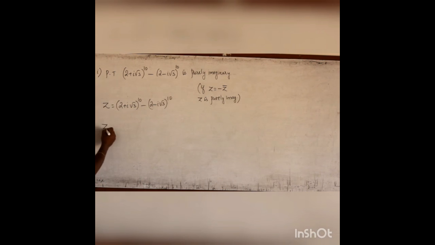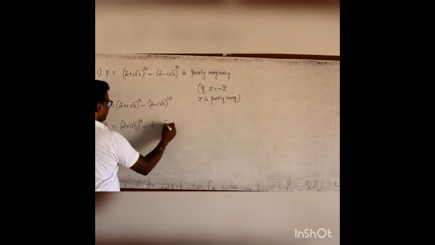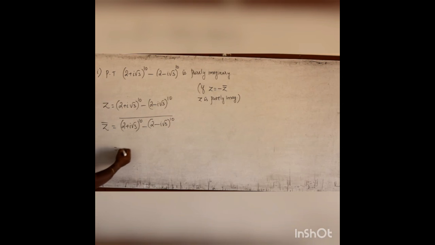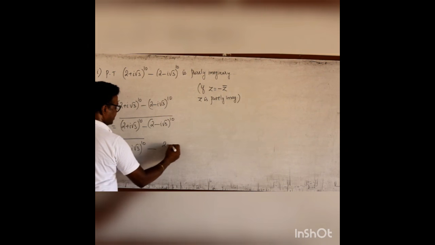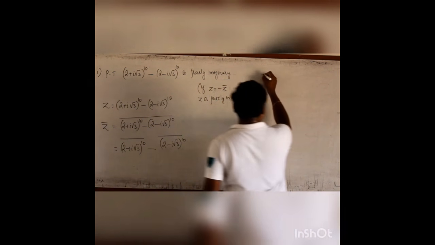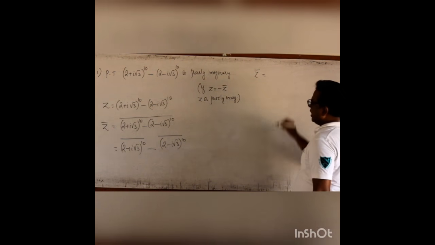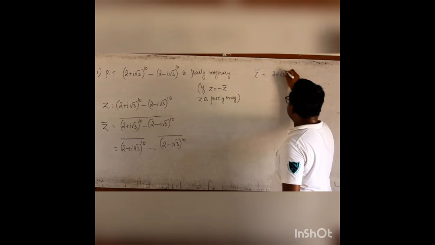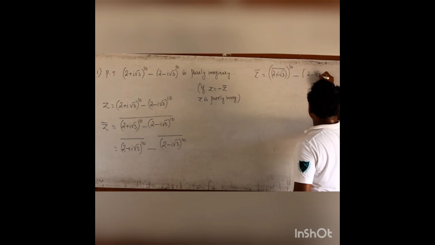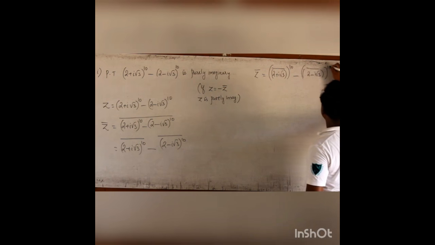We shall find the conjugate of this complex number, z bar. That is the conjugate of (2 + i√3)^10 minus (2 − i√3)^10. I can have separate conjugates: the conjugate of (2 + i√3)^10, minus the conjugate of (2 − i√3)^10. Now this is z bar. I can have this one as the conjugate whole power 10 minus the conjugate whole power 10.